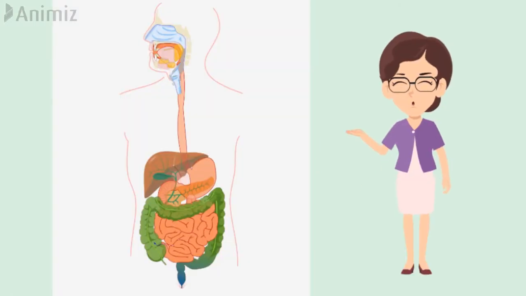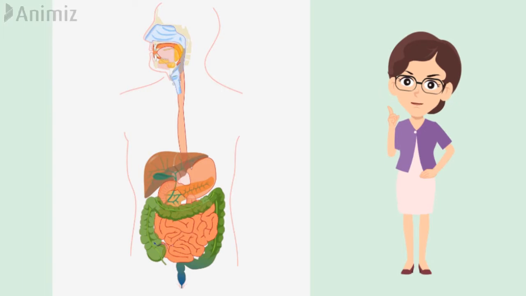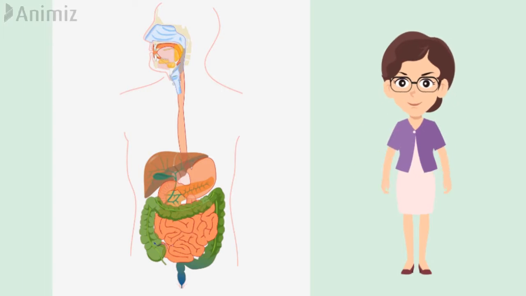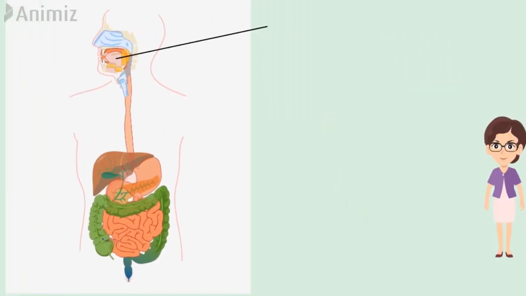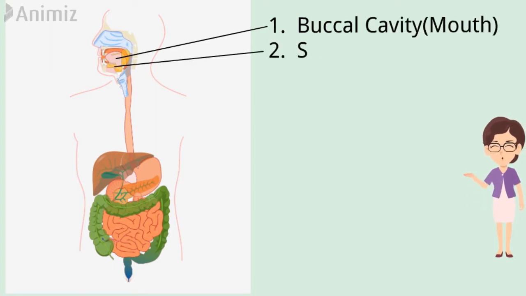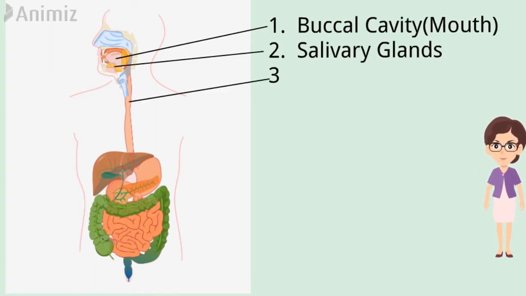Human digestive system. Have you ever wondered what happens to the food inside the body? How does the food we eat become the energy we need to grow and move? The process is complex, but it works smoothly. The food passes through a continuous canal which begins at the buccal cavity and ends at the anus. This canal is known as the alimentary canal or digestive tract.